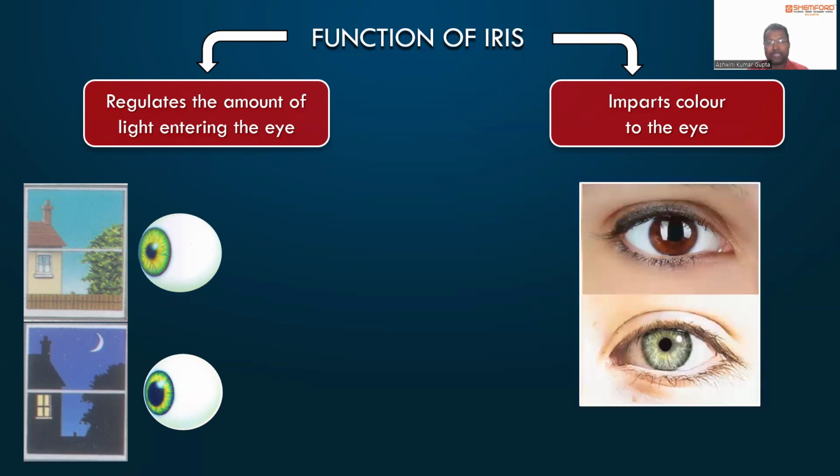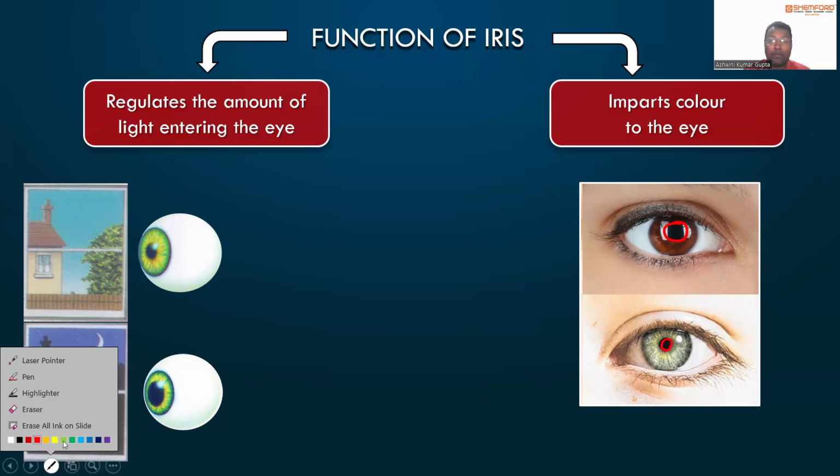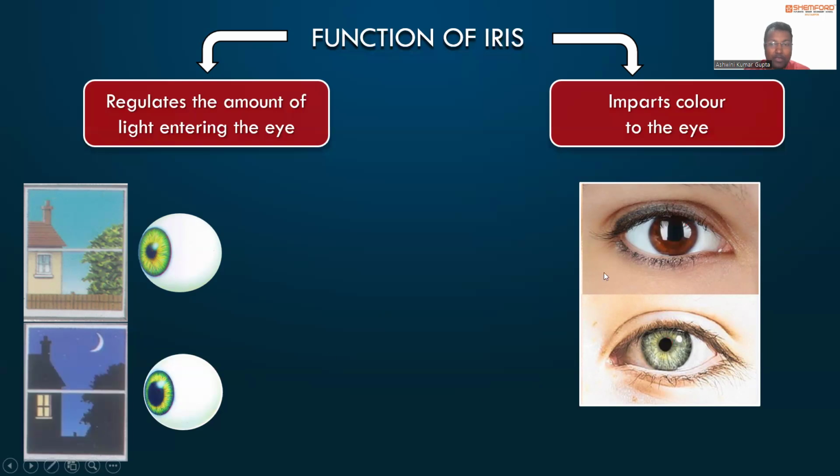See, this is the general condition. Whenever we are having dim light, we will be having that kind of pupil that is expanded. Whenever we are having bright light, it will shrink. Now the second thing that we are talking about, the iris, is that it imparts color to the eye. So in the first diagram, you can see it is a brownish color. Here it is like a gray color, right? So you are observing different colors of iris, by which we say the color of the eye.